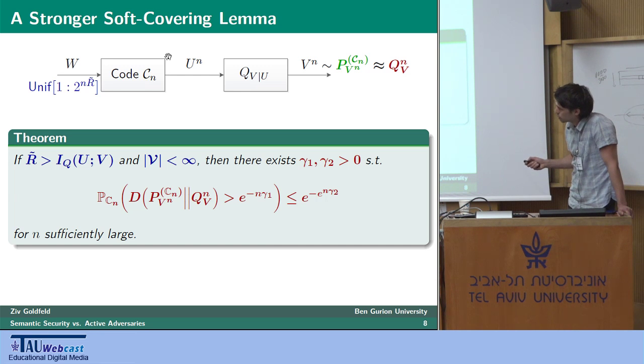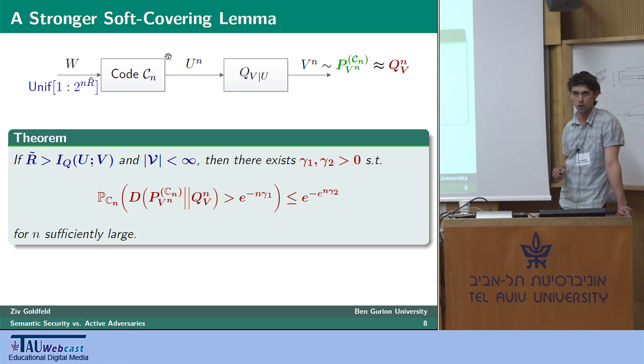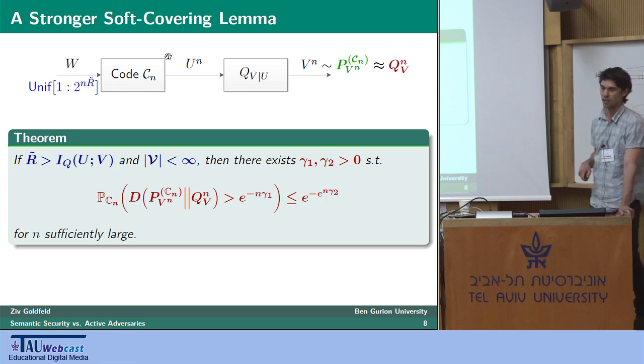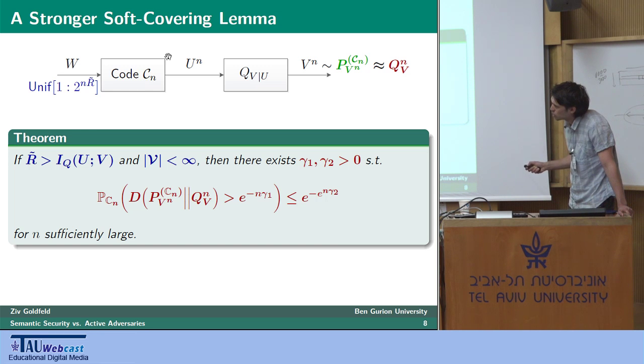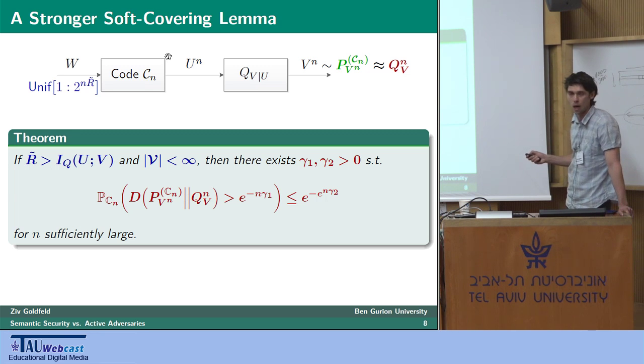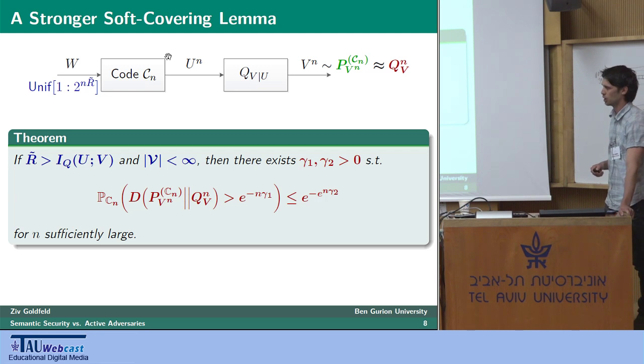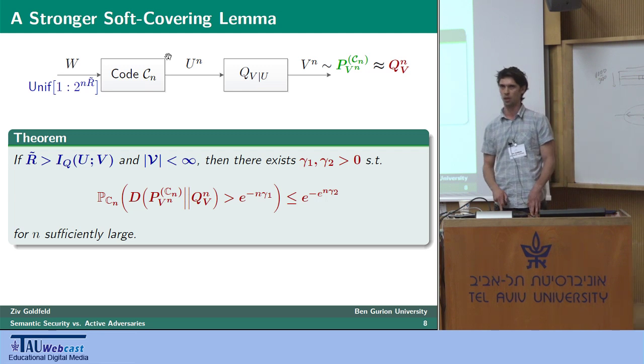If indeed the rate of the codebook R tilde is greater than this mutual information between U and V, and for now we assume that the output alphabet is finite, we believe we can remove this assumption, but for now we need it, then there exist two positive real numbers, gamma 1 and gamma 2, such that the probability, taken with respect to the random code generation experiment, that this unnormalized divergence between the induced and desired product distribution does not converge exponentially fast with gamma 1, converges double exponentially fast with gamma 2. And having that, when combining it with the union bound, you can derive the semantic security capacity of the classic wiretap channel.